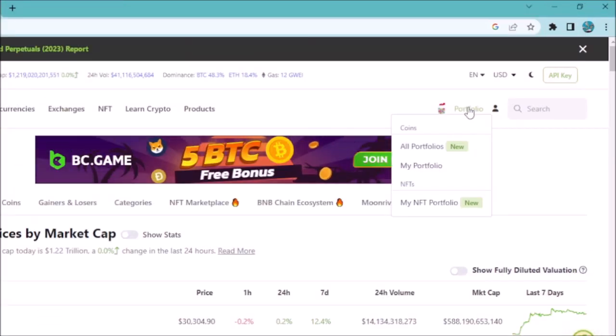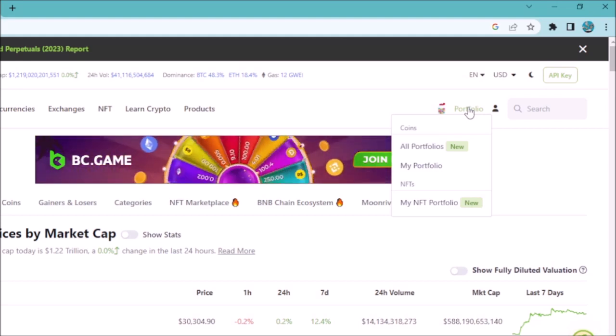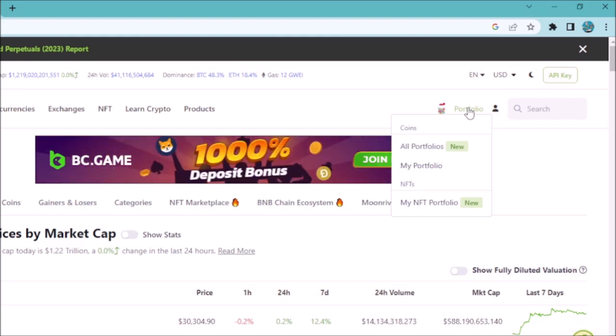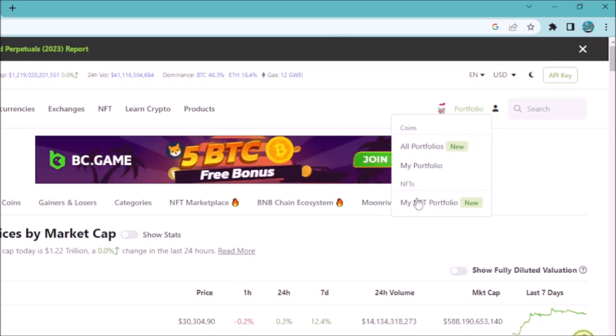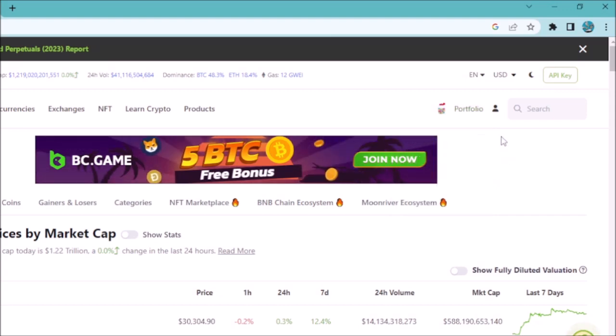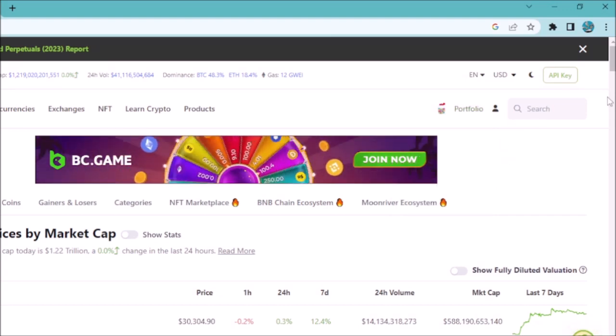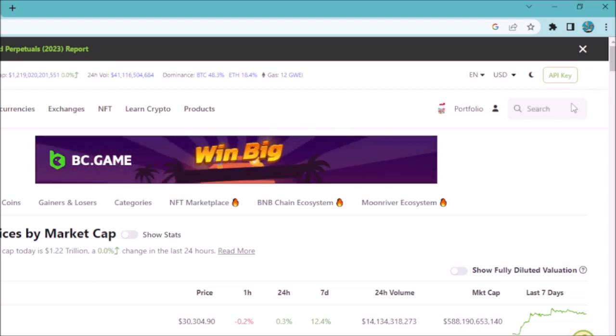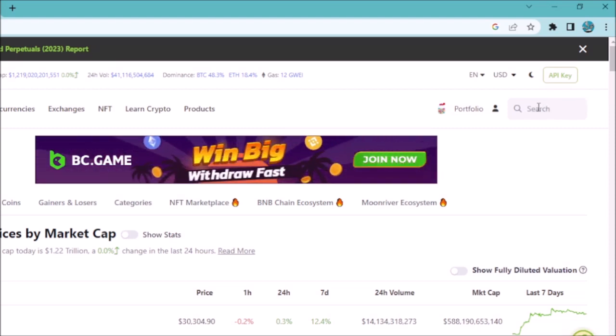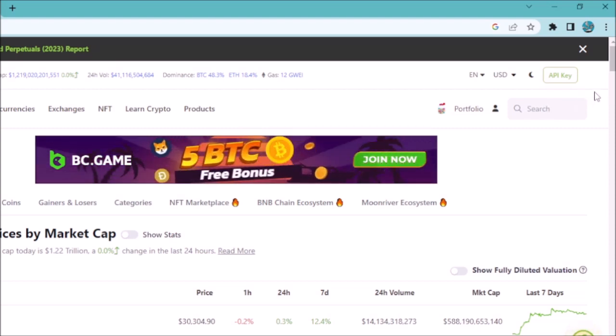So if you want to see the categorized portfolio on your Coingecko account, still you can come here. You see all the portfolios, my portfolio, NFTs and my NFT portfolio. So if you want to research anything concerning any coin on Coingecko, still you come here and you research any coin that you'd like to see.